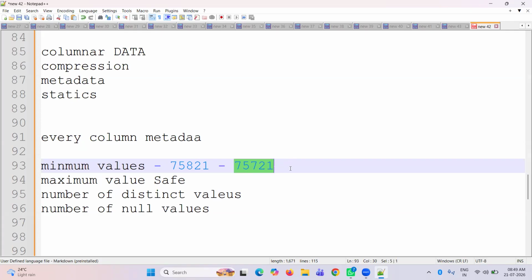Now again, for the minimum value, it's going to check the metadata and give 75721 as the minimum value. Same for the maximum value. Then the number of distinct values, meaning how many unique values, and the number of null values, meaning how many null values are in the data. Okay, so we have done that.